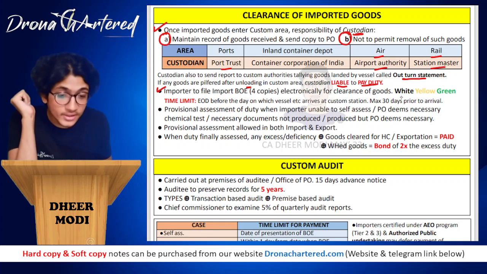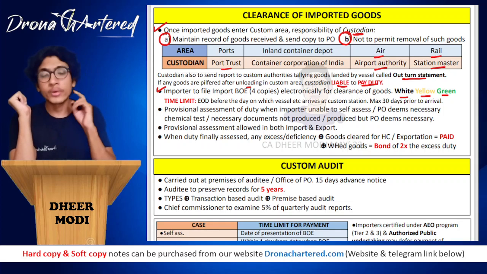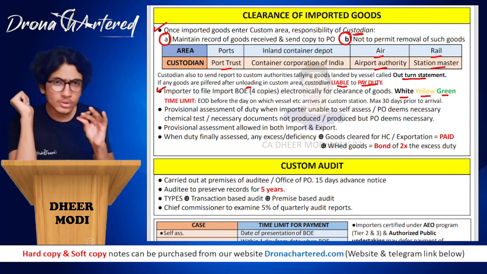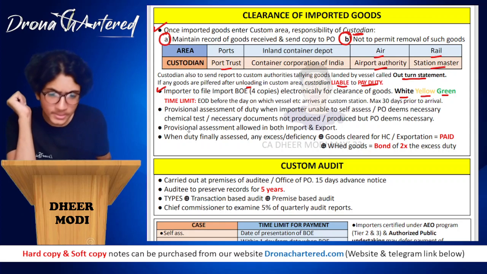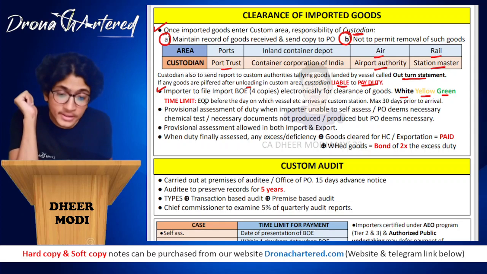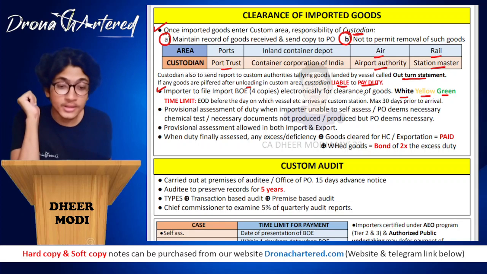Now there are different colors: white, yellow and green. You do not have to get deeper into it; every color has its own meaning. Now what is the time limit? It is the end of the day before the day on which the vessel arrives at the customs station.